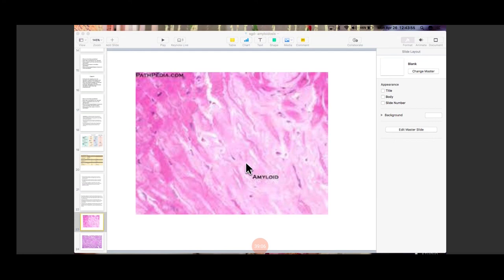Yes, this is the heart slide. Okay, this is amyloid and these are the cardiac muscle fibers. Yes, it is going to appear as apple green refringence. I don't have a slide of it. I'm so sorry. I don't have a picture of it. But yes, it is because of the beta pleated sheets. You're going to see apple green refringence in all the cases. This light pink area is going to show you apple green refringence.